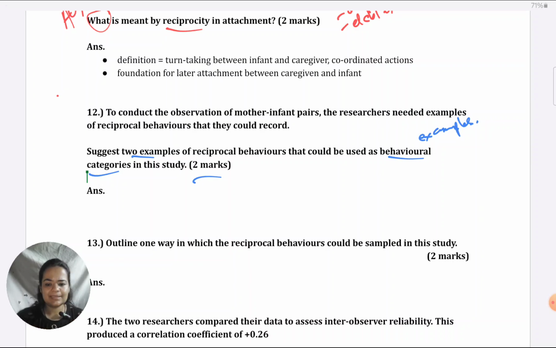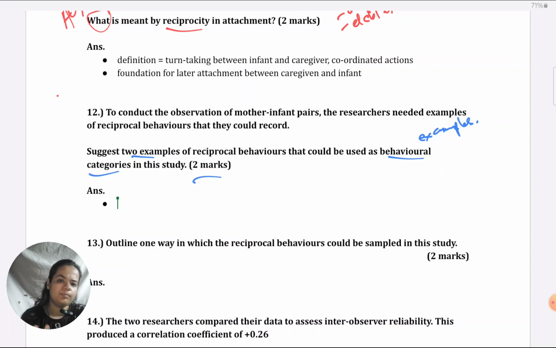Okay, so smiling is something that could be observed for reciprocation, or some sort of, say, stroking. The mother strokes the infant's hand and then the infant strokes her hand in return. Stroking could be there. Tongue protrusion. The mother playfully puts out her tongue in front of the infant, and the infant also returns with the same. So many possible behaviors are there. For more ideas on what you could write, just revise what you've learned as examples in reciprocity or any study that you have seen.